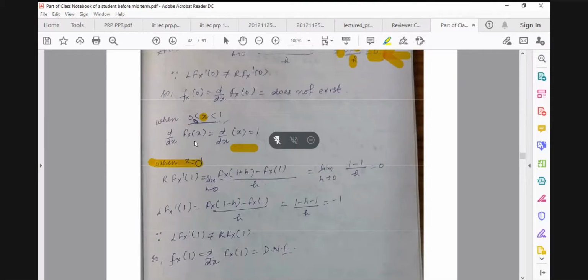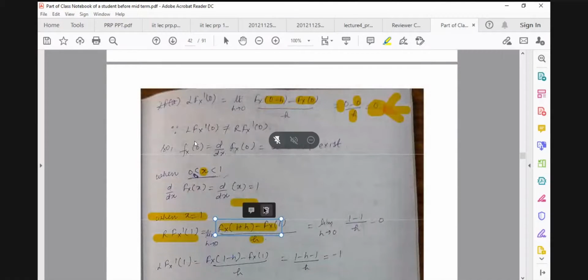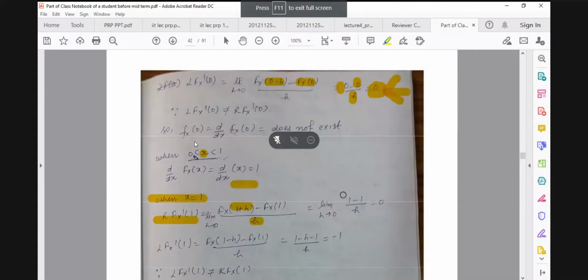Again for x equal to 1, we check with this formula, F'(1). We will use our definition: it is 1 + h, and you can see that 1 + h belongs to the other domain, this one. It means we have to substitute its value 1, and F(1) is also 1, so we are getting 0.